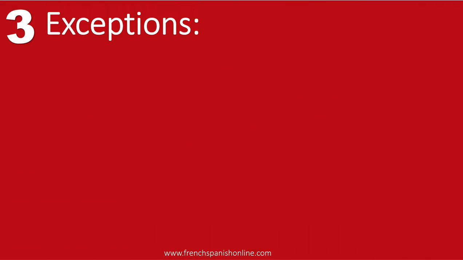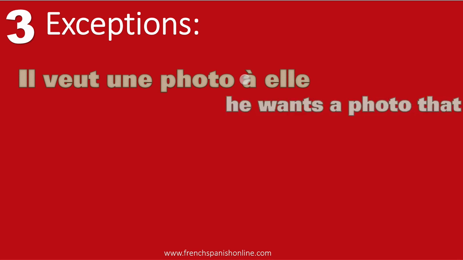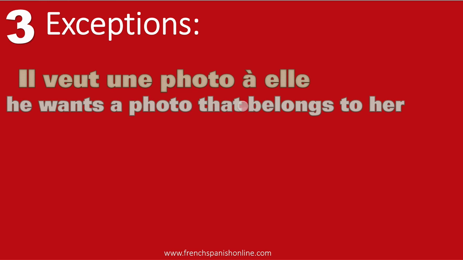Of course, as usual, we have some exceptions. First, let's see the difference between these two sentences. Very close actually, but there is a difference. Il veut une photo à elle. The meaning of the sentence is that he wants a photo that belongs to her. Okay? It can be a photo of her dogs, of her house, of a car, anything, but that belongs to her. So, il veut une photo à elle.